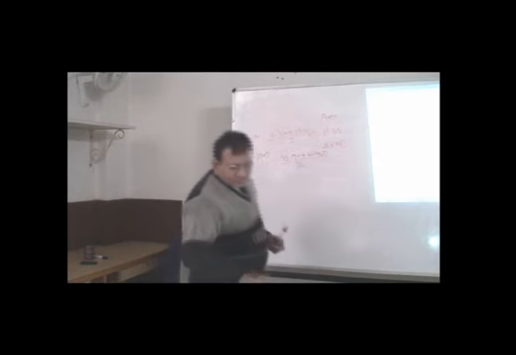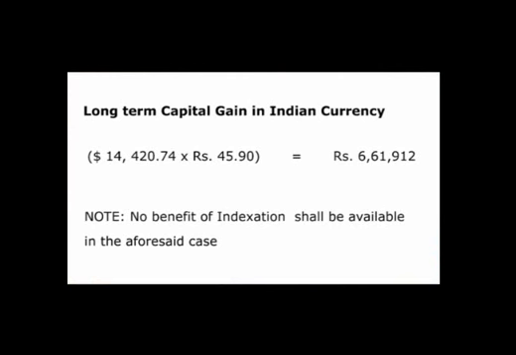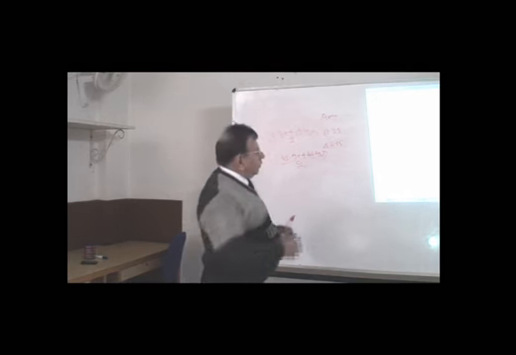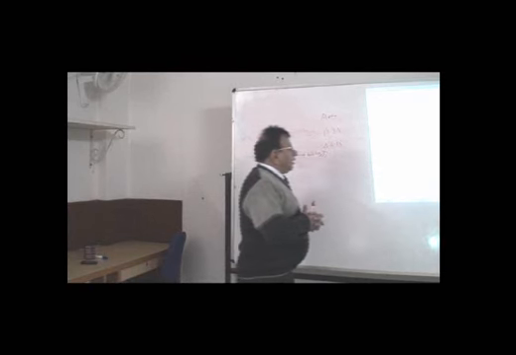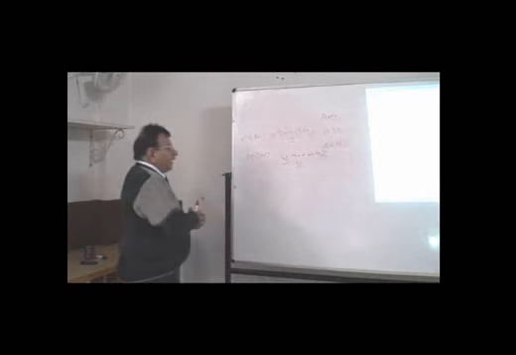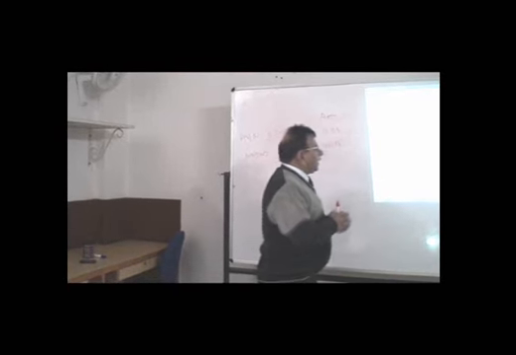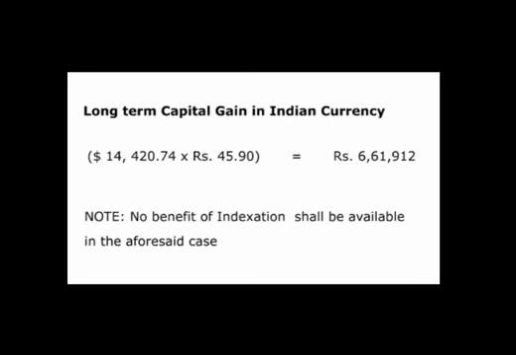The TT buying rate was 45.90. Because remember, in this case, ultimately, while calculating the capital gain, here we shall convert it by the buying rate. Here we will not take into account the average rate. So the long-term capital gain in Indian currency would be 6,61,912. So this is the way we can calculate the capital gain in respect of a non-resident.